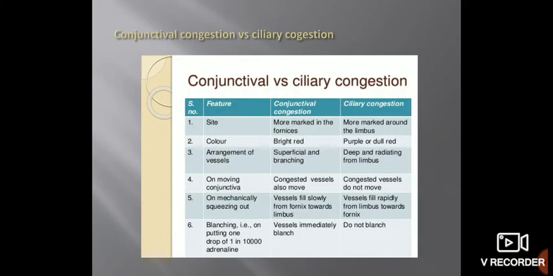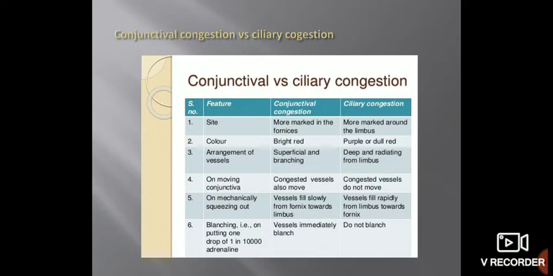So the next slide is differences between conjunctival congestion and ciliary congestion, and we should be able to identify the patient based on this because it is very important. Okay, so we will see the differences one by one. Site: conjunctival injection, as I have told you, is more marked in the fornices. Ciliary congestion is more marked around the limbus. Color: conjunctival congestion is bright red in color. Ciliary congestion is slightly purple, a dull red or dusky red in color.